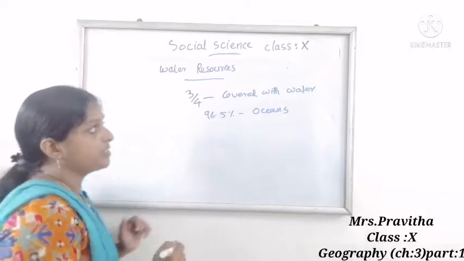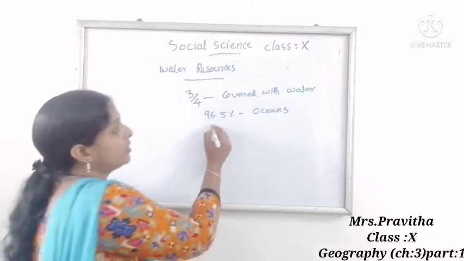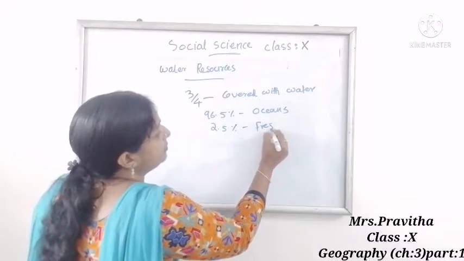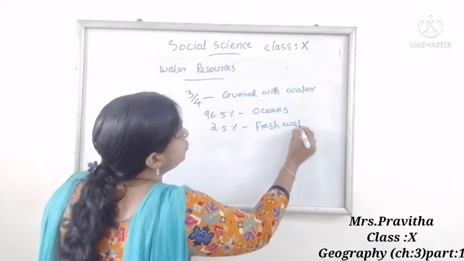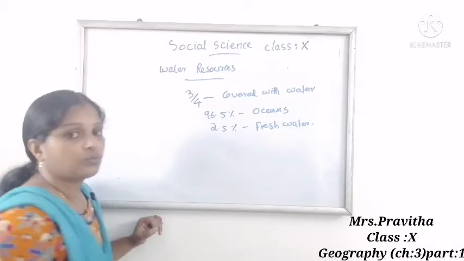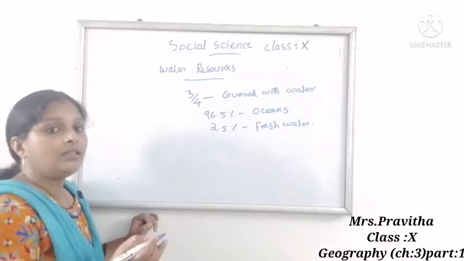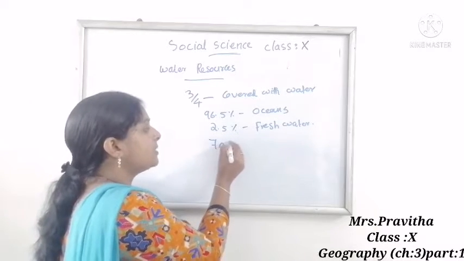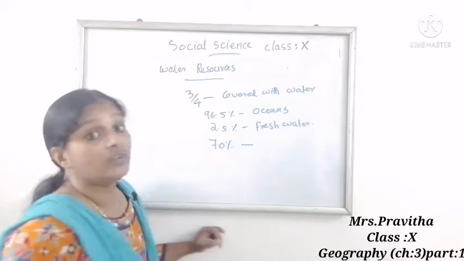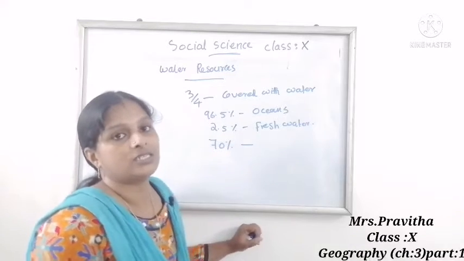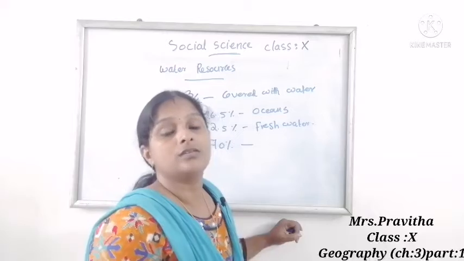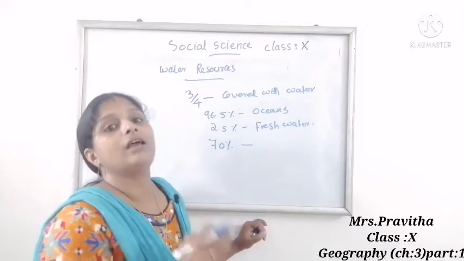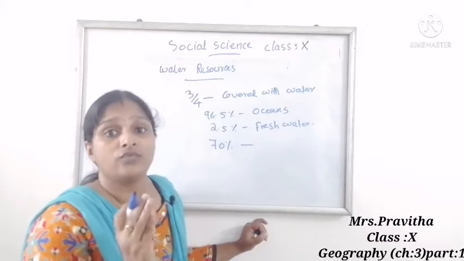How much percentage of fresh water is available for us? 2.5% is fresh water available for us. In this 2.5% fresh water, 70% is in the form of glaciers and ice sheets, in Antarctica, Greenland or the mountainous regions of the world.